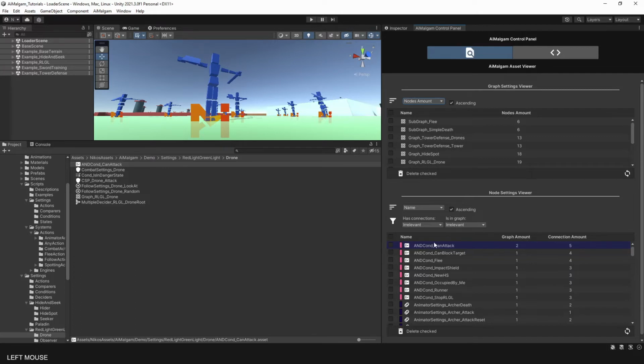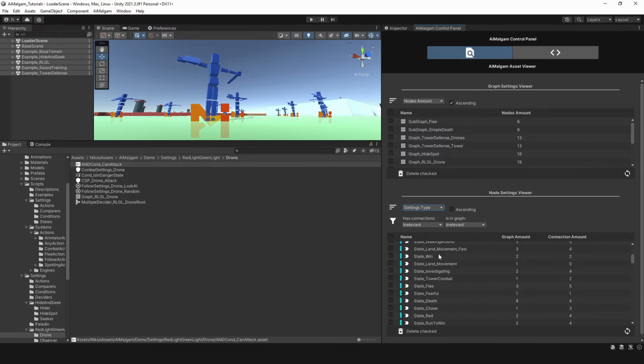Continuing with the node settings list, you can also sort them by name, but also additionally by the graph amount, the connection amount each node has, and its setting type, again ascending and descending as well. Notice the list body updating after you change the sorting.